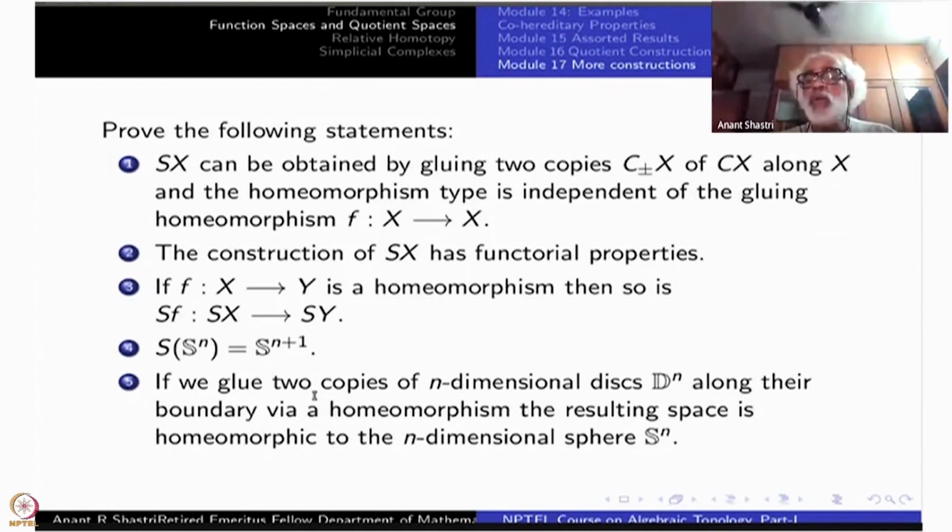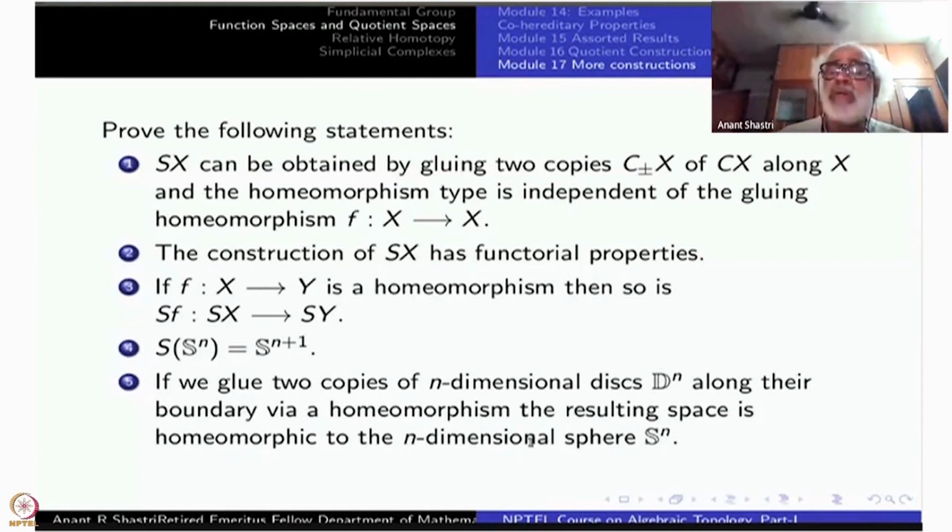You take two closed intervals, identify the boundaries by a homeomorphism from one to the other. Namely, a bijection. A goes to A prime, B goes to B prime. Identify, what you get is a circle. So this generalizes to all dimensions Dn. So that is how S of Sn becomes Sn plus 1.